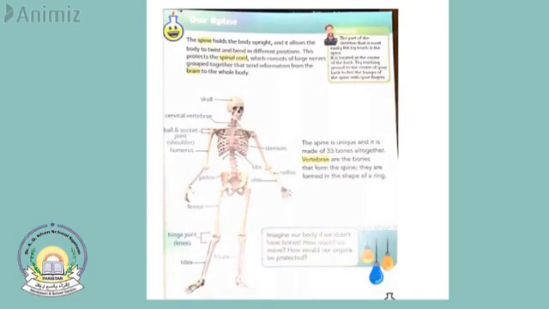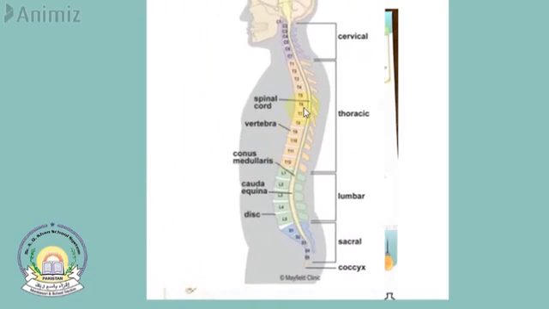So the spine is made up of 33 bones altogether. Now, vertebrae are the bones that form the spine. These are vertebrae, as you can see.